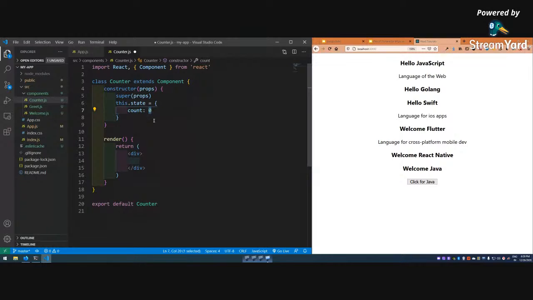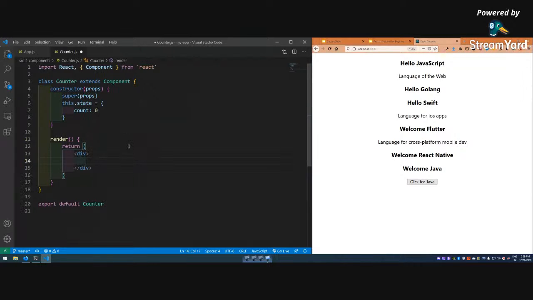But generally if it's an array, it's an empty array. If it's an object, it's an empty object. If it's a string, it's an empty string. And if it's a number, it generally starts with 0, but it's not mandatory. You can have a counter which starts with 15 also. Okay, so let me do Control B so that I can get more space.